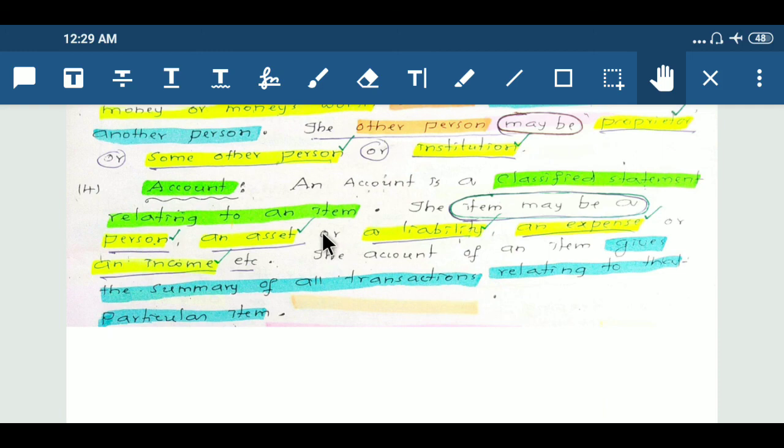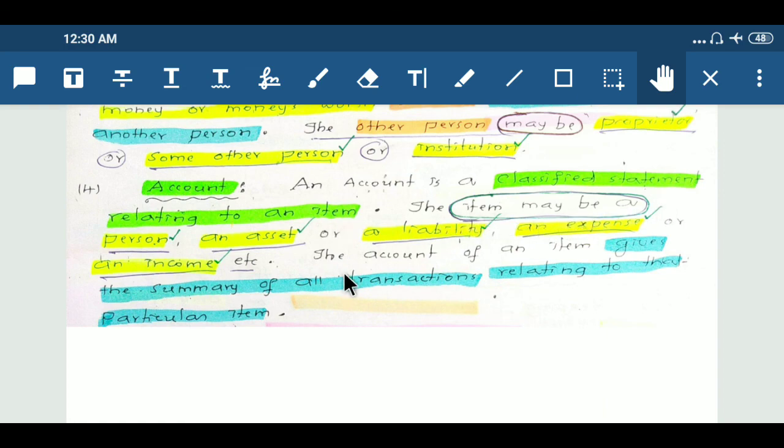Next, the 14th concept is account. An account is a classified statement relating to an item.